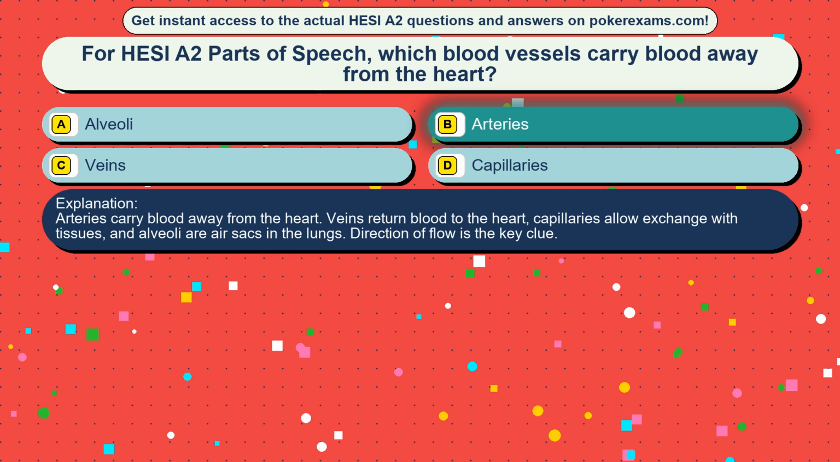Arteries carry blood away from the heart. Veins return blood to the heart, capillaries allow exchange with tissues, and alveoli are air sacs in the lungs. Direction of flow is the key clue.